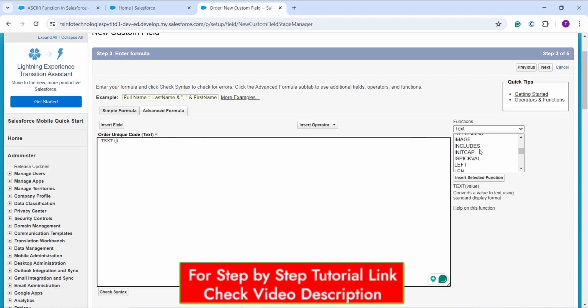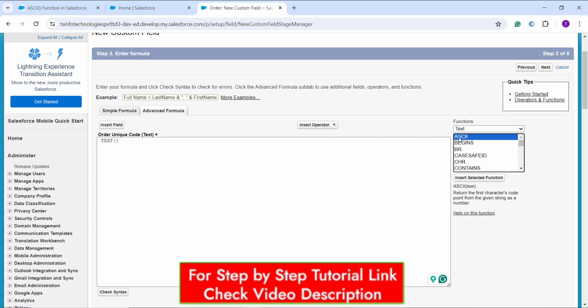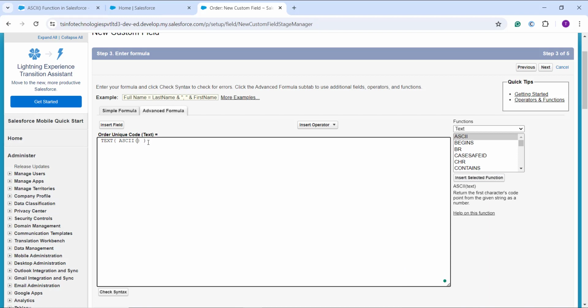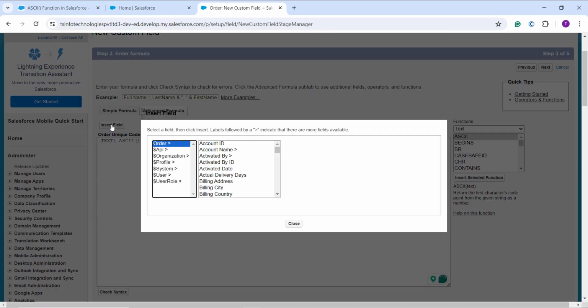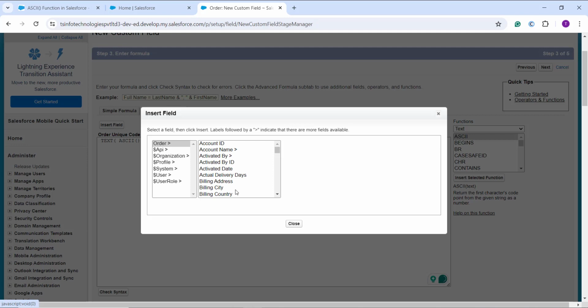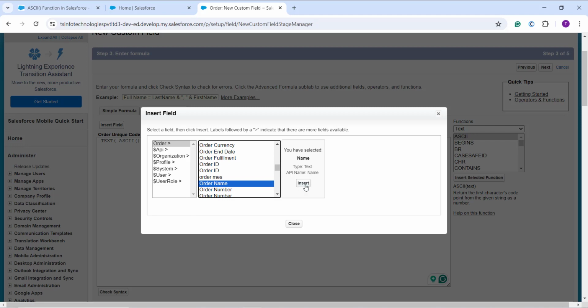So here I select the text category and choose the ASCII one and click on the insert selected function. Now I am going to replace this text value with the parameter that is the name. So here I click on the insert field and search for the name from here. So let's see where it is. Order name is the field label for that, and here it is. I click on that. Here API name is name.